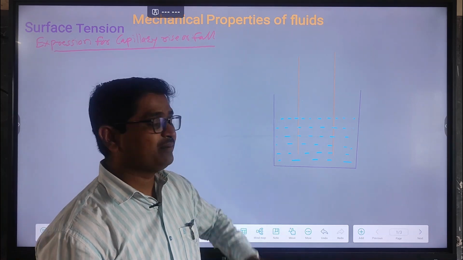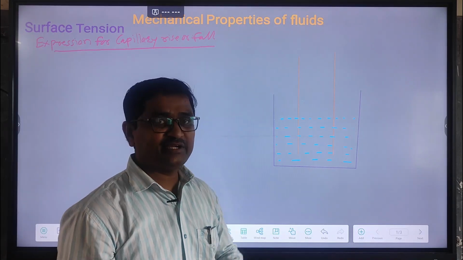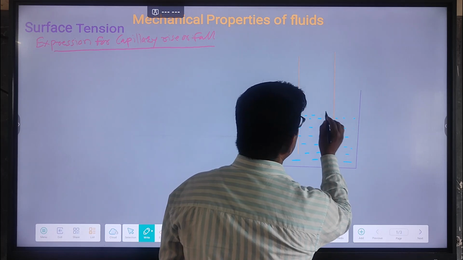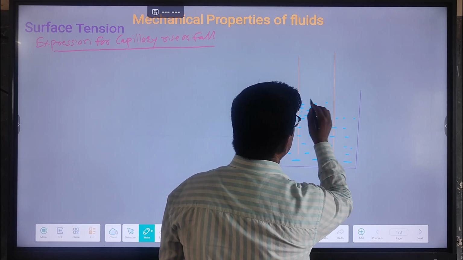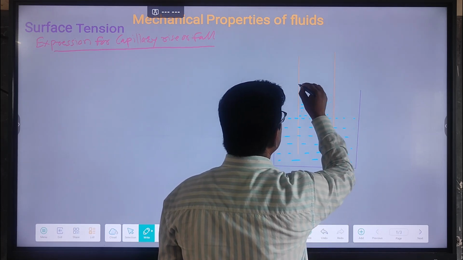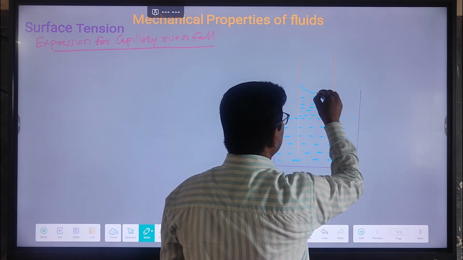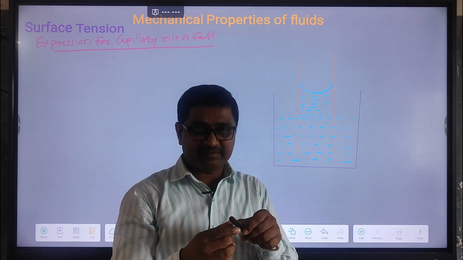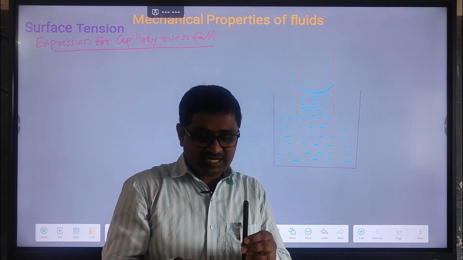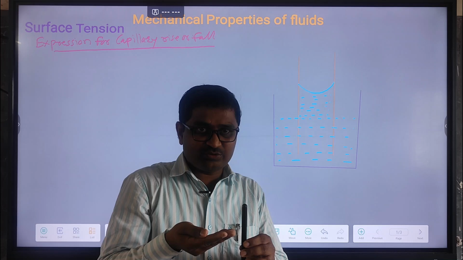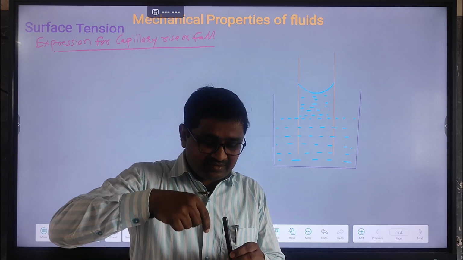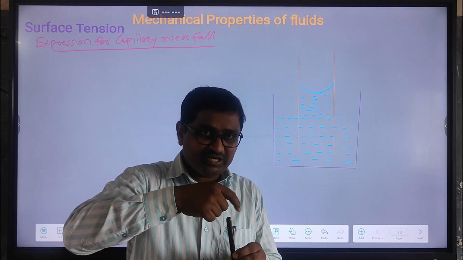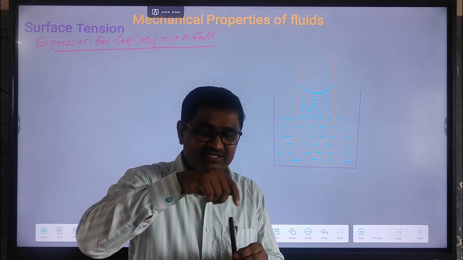Let's imagine that this is a capillary tube and this capillary tube is dipped into the liquid. You get it clear? And what happened there? Let's consider the level of liquid inside the capillary tube rises above. So the capillary is a glass tube. It is a circular tube, that type. And when the liquid rises inside the glass tube, definitely the circular shape of liquid is moving vertically upward. So actually the length of contact of the liquid inside the capillary tube is circular.